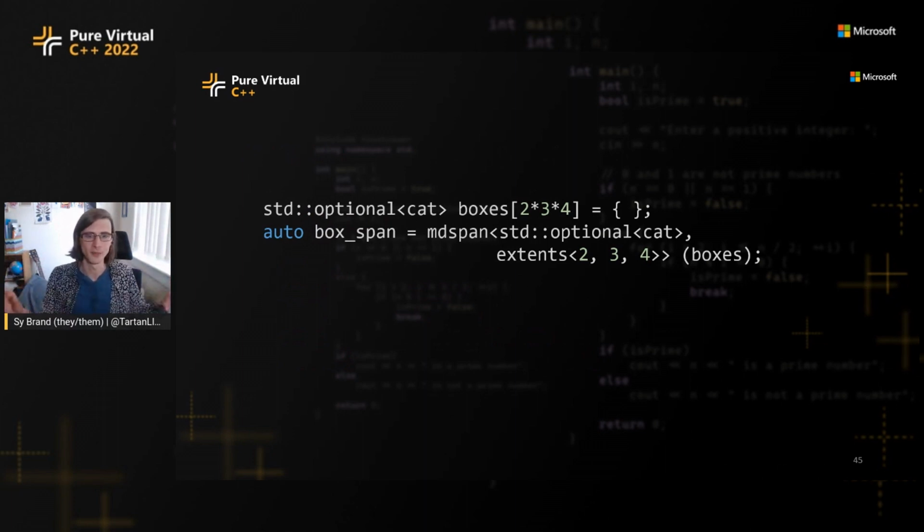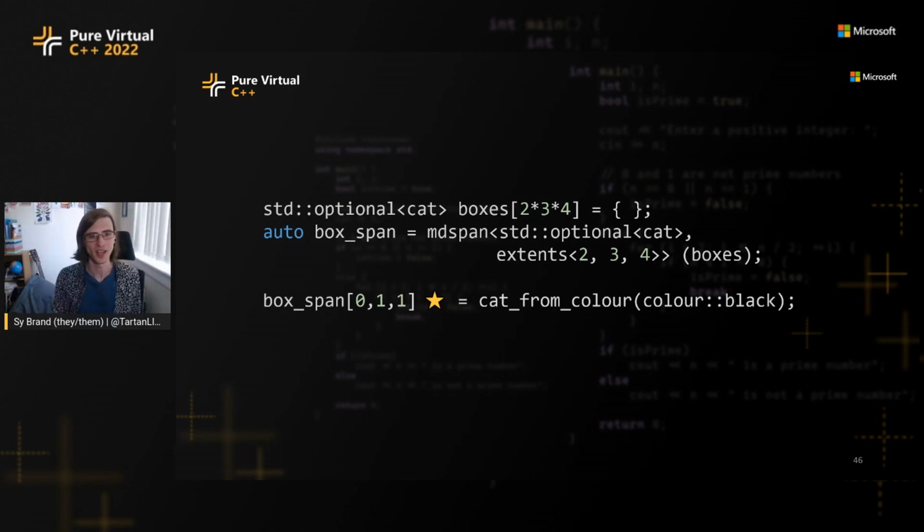I then have a multi-dimensional span over my boxes. I don't think mdspan is making C++23, but this is also something which is in the works and you can find open source implementations for. So I've got a bunch of boxes which might contain cats, and I have a multi-dimensional view over this single dimensional array. How do I index this thing? Well, in the past, maybe you used a call operator, or you used 3 sets of square brackets, but in C++23, we can just have a single set of square brackets and just put commas inside them.